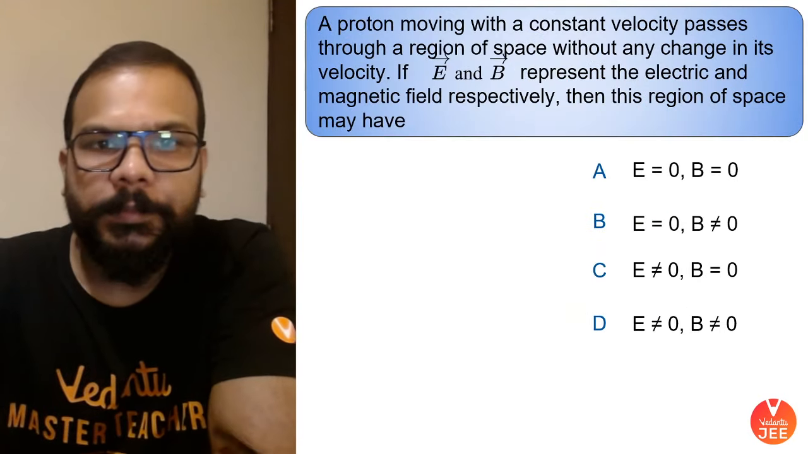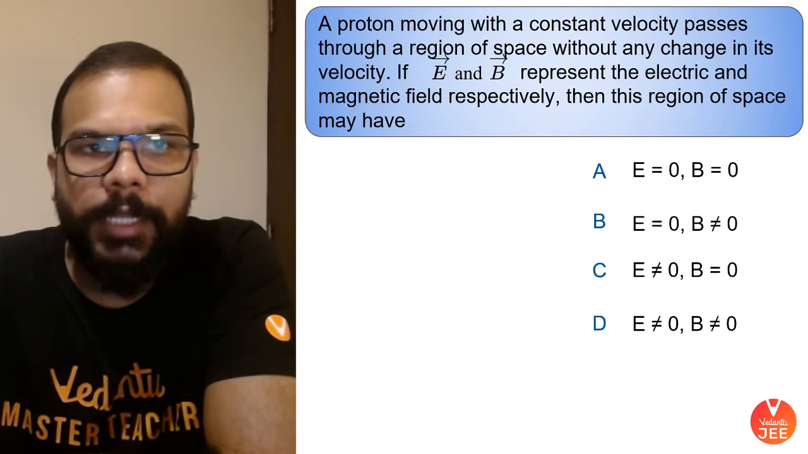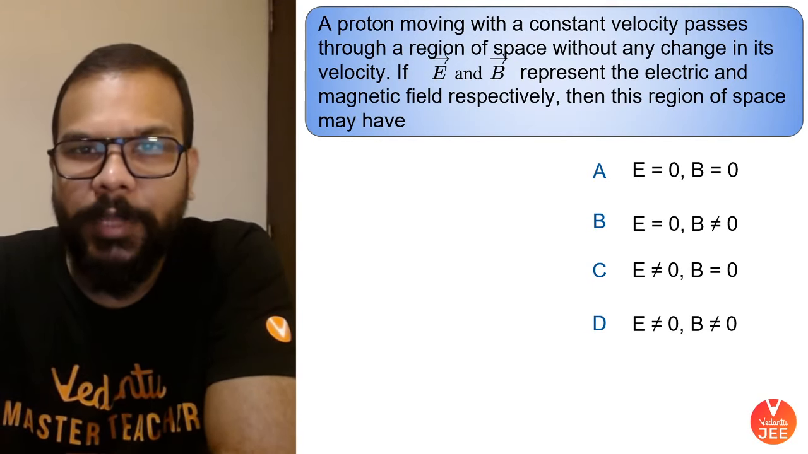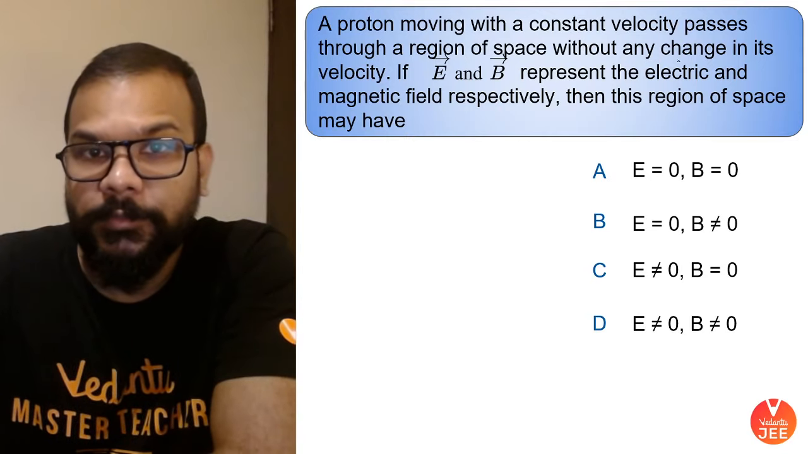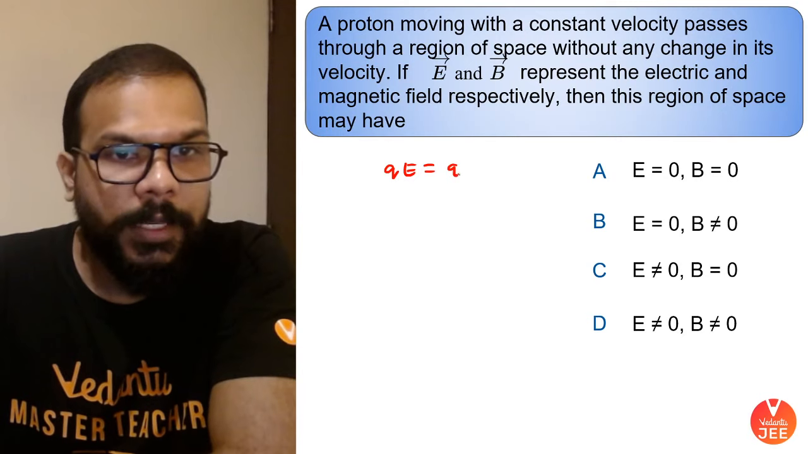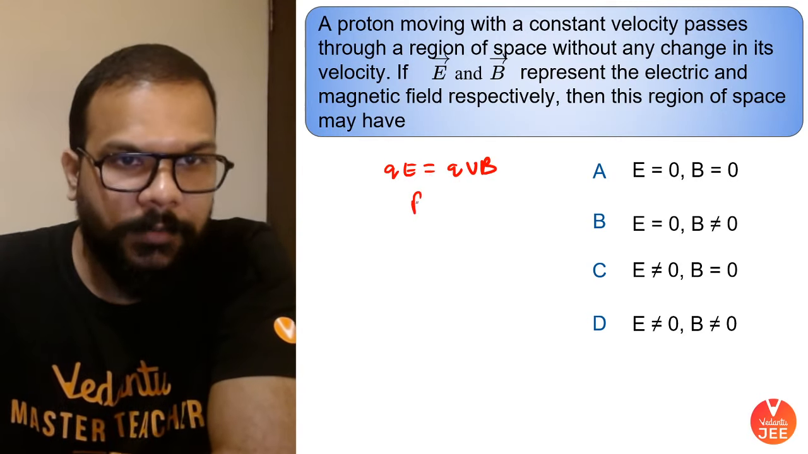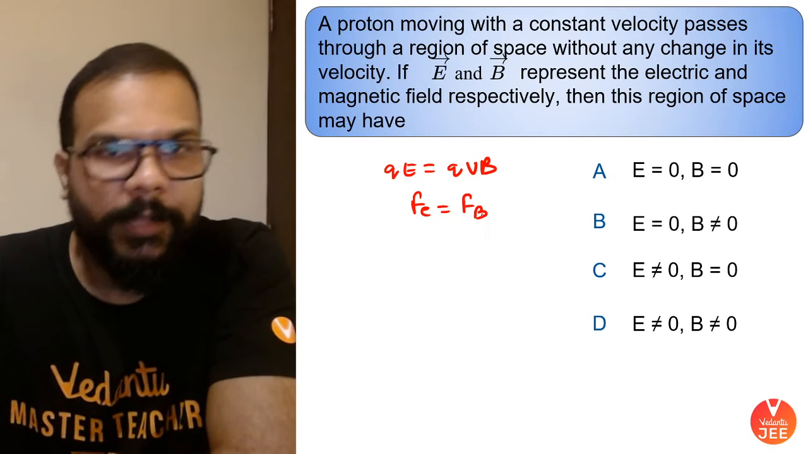Okay. Now this one says that a proton moving with a constant velocity passes through a region of space without any change in its velocity. So if there is no change in its velocity, that simply means QE should be equal to QVB. That means the electrical force is equal to the magnetic force.